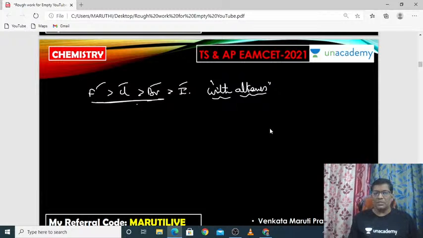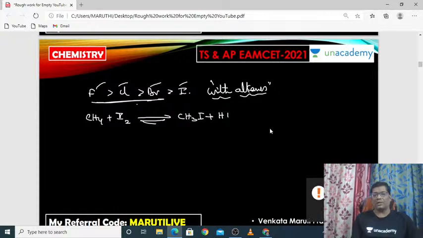Okay, but suppose you take iodine and react it with methane, then what is the product? This is methane and I am reacting it with iodine. Then what will happen? As I already said, it will produce methyl iodide as well as HI. But the methyl iodide and HI will not remain as they are, because they combine together and form methane and iodine immediately when formed. So this type of chemical reaction you have to stop.